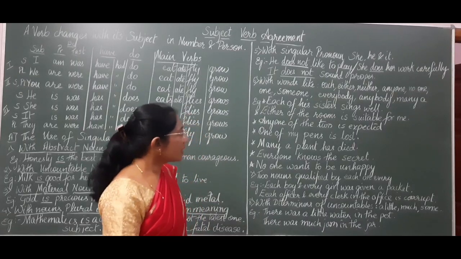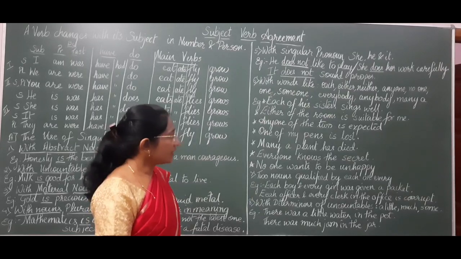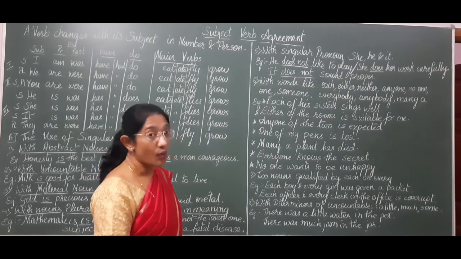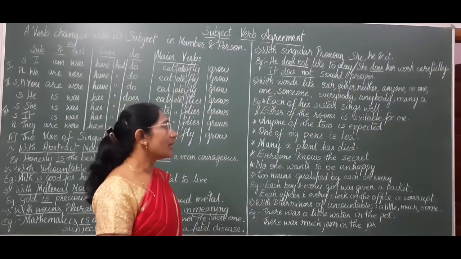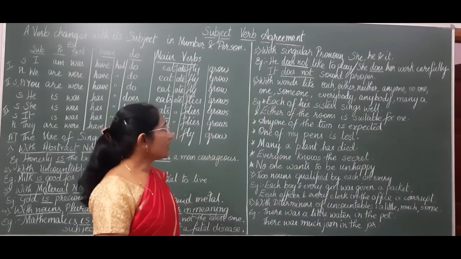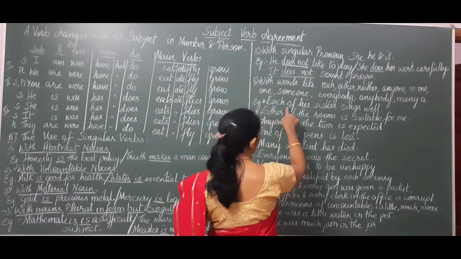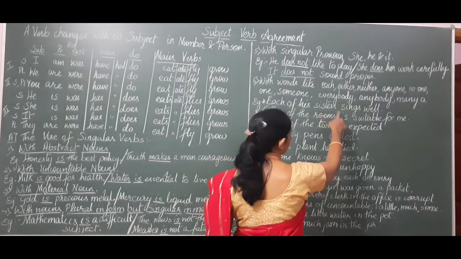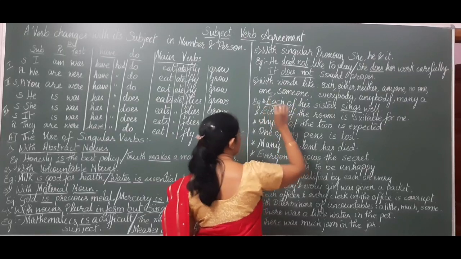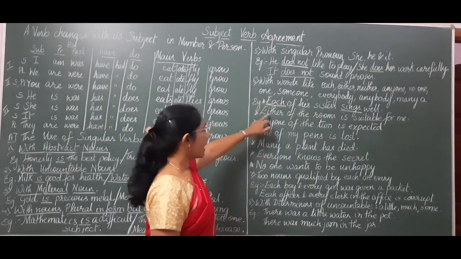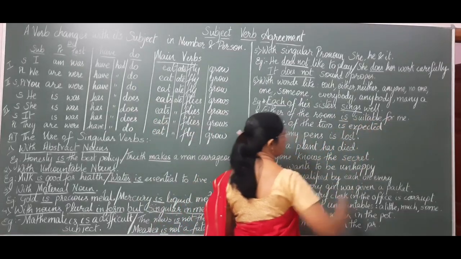Next, with words like each, either, neither, anyone, no one, someone, everybody, anybody, many a, we use singular verbs. Let us see. Each of his sisters sings well. We are using a singular verb with the word each. Either of the rooms is suitable for me.